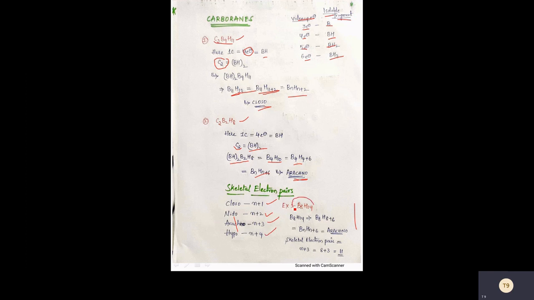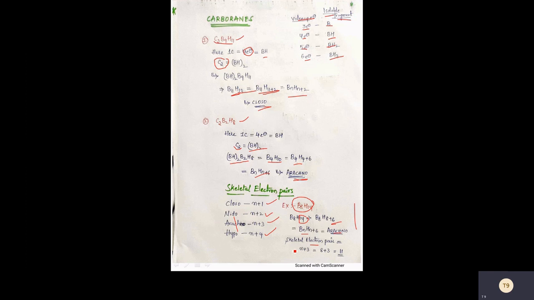Under that, take the example of B8H14. Here B8H14, if you write in the general form BnHn, it is B8H8, where n is the number of borons. Here the hydrogens are 14, so we should add 6, which is 8 plus 6 equals 14. So it is in the form of BnHn+6, which is arachno.